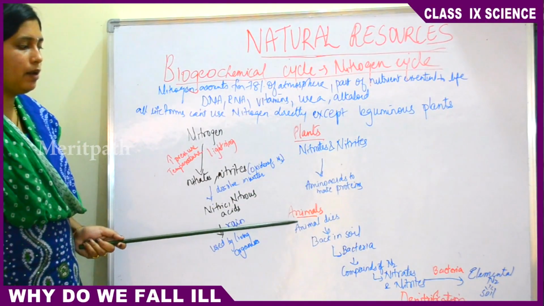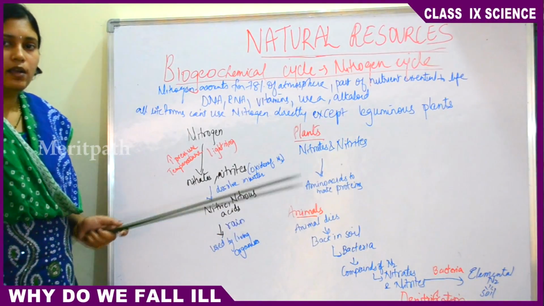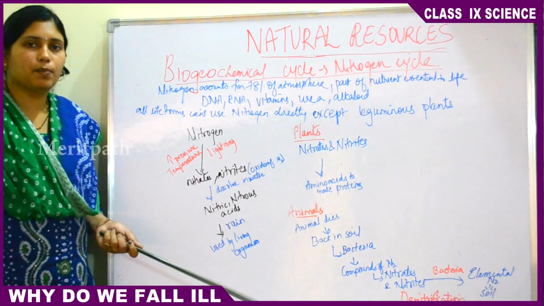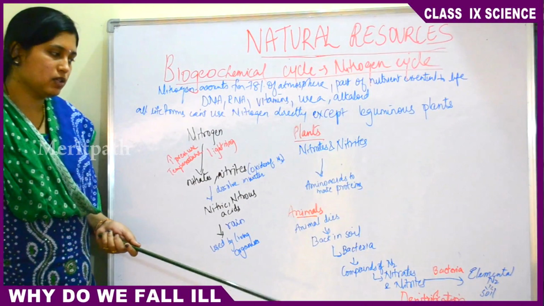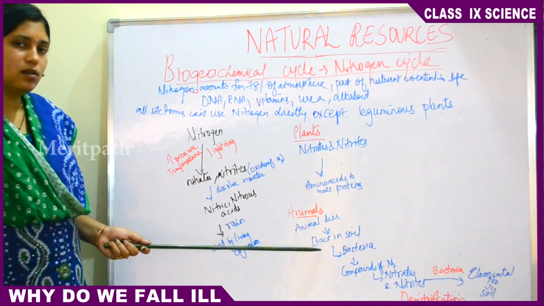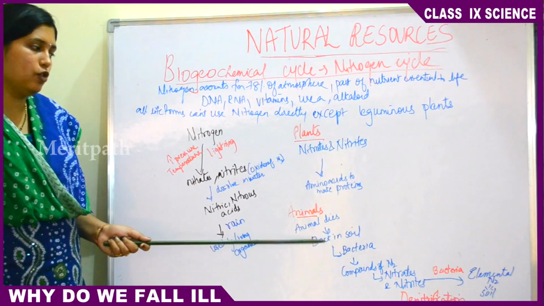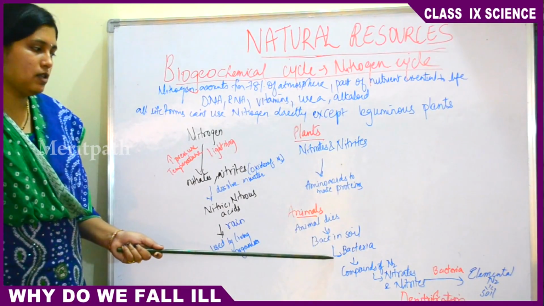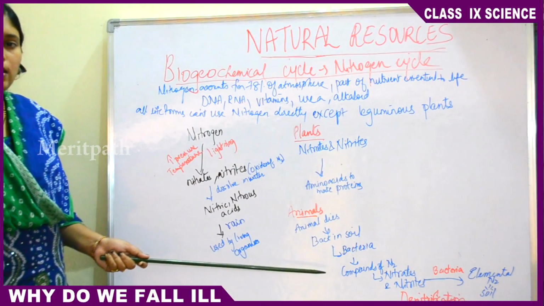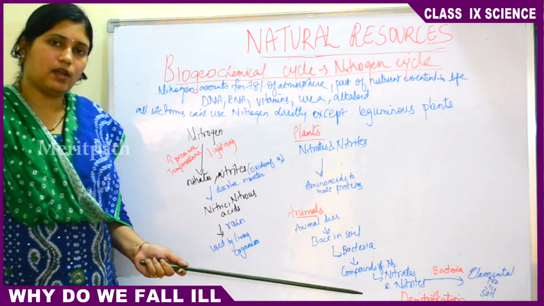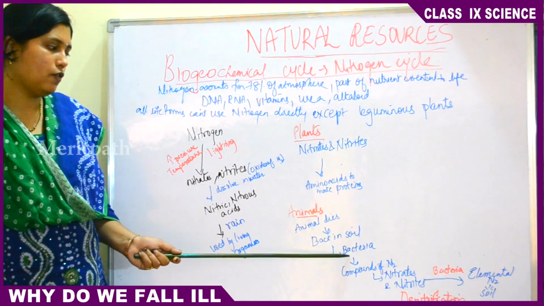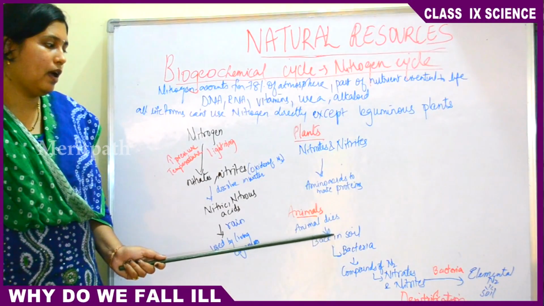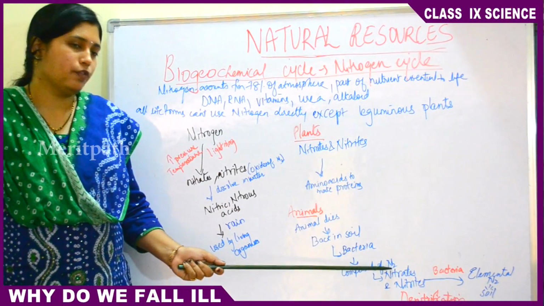Then talking about animals. When an animal dies, its body gets decayed and decomposed and goes back into the soil. With the presence of some bacteria, it gets degraded and mixes into the soil. In the presence of some bacteria, the body of the animal will be converted into compounds of nitrogen.